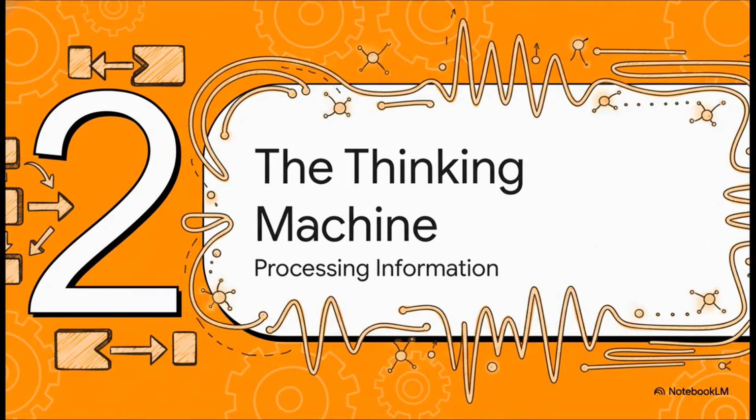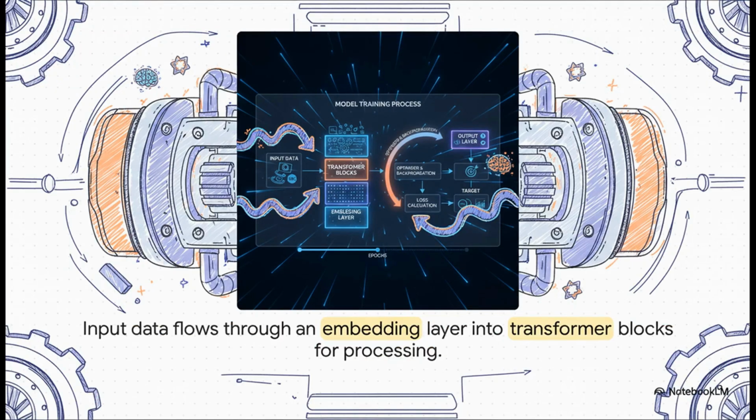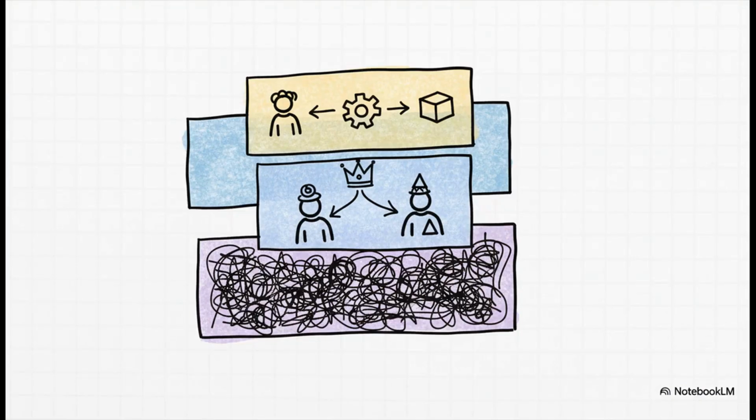All right, so we've successfully turned words into numbers. Now let's see what happens to them inside the core of the LLM, its neural network. Welcome to the engine room. Those numerical embeddings we just talked about are fed into this massive neural network. You can see the data flows through an embedding layer and then into a series of these transformer blocks. And these blocks are where all the heavy lifting happens, where the model really starts to figure out context and relationships. See, this network is built with a ton of layers, and each layer has a special job.